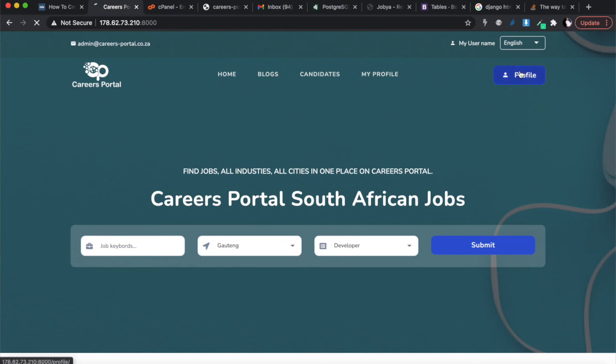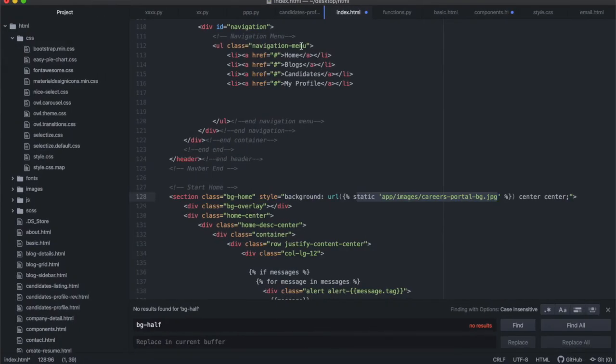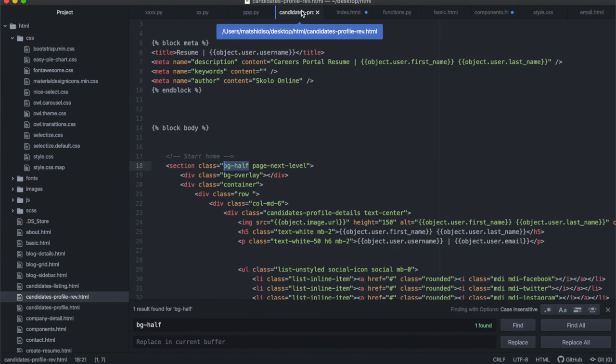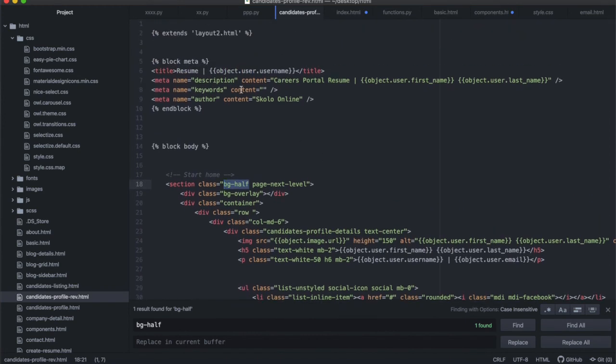And I want to also do the same. I actually want to use the exact same image for my profile page. So if you look at the profile page over here, it's also sort of the same size image, and I'm going to use the exact image. So if you go to our profile HTML, I think it's this one here. Is it this one? Oh, it's similar to this one. I think it's definitely using the same layout too.